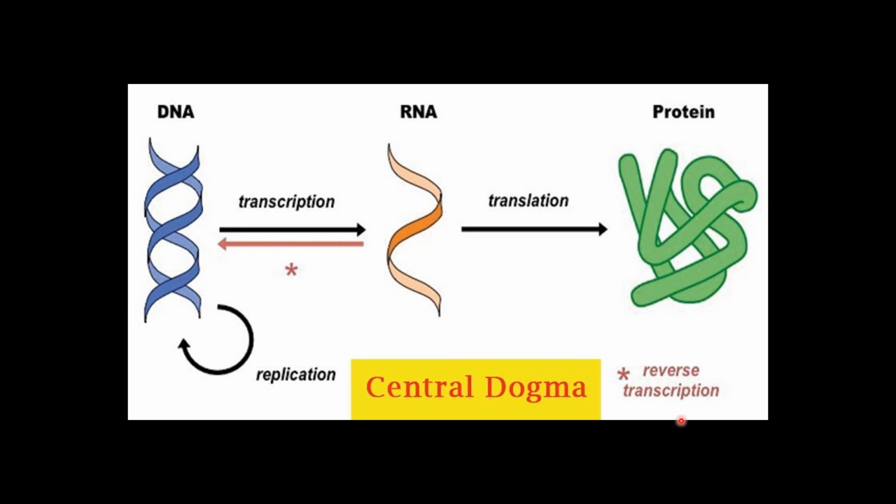This process is called reverse transcription. DNA also has the ability to replicate and form its copies, which is called replication. We will discuss this in detail in an upcoming video. But this is actually the central dogma, which includes a part of reverse central dogma as well, and this makes the picture more clear. So DNA to RNA through transcription, RNA to protein through translation, RNA to DNA through reverse transcription, and DNA to DNA through replication.